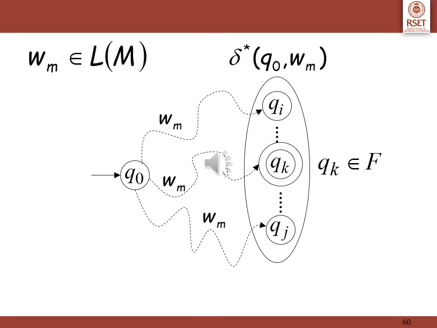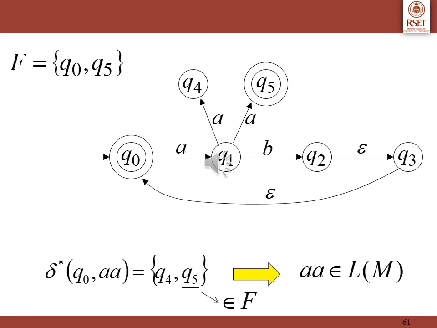Whatever we have seen in the previous slide is diagrammatically represented. So there are a number of walks possible in the NFA, of which one of the walks will take you to the final state Qk. Correlating with the example which we have drawn earlier, delta star Q0 AA, our output is Q4 and Q5, of which Q5 is an element of F.